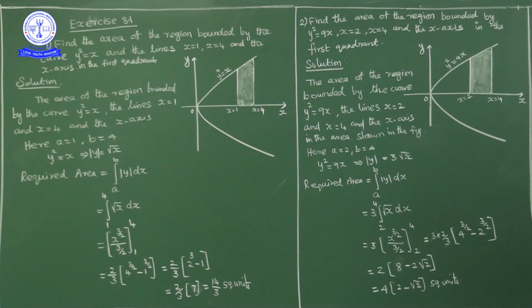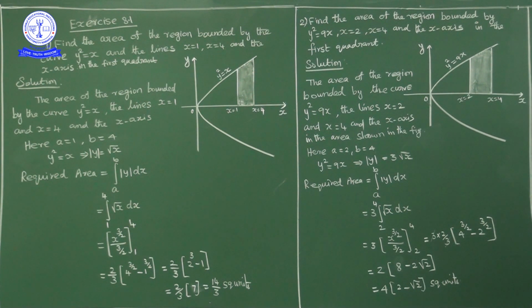Okay. Next, what are the lines given? X is equal to 1 and x is equal to 4: the x equal to 1 line, the x equal to 4 line. Okay. This is the x axis. In the first quadrant we are finding the area, so this is the shaded region. This area we have to find.